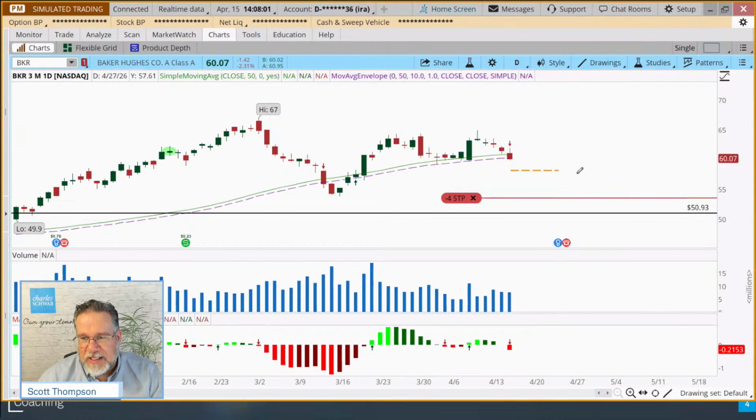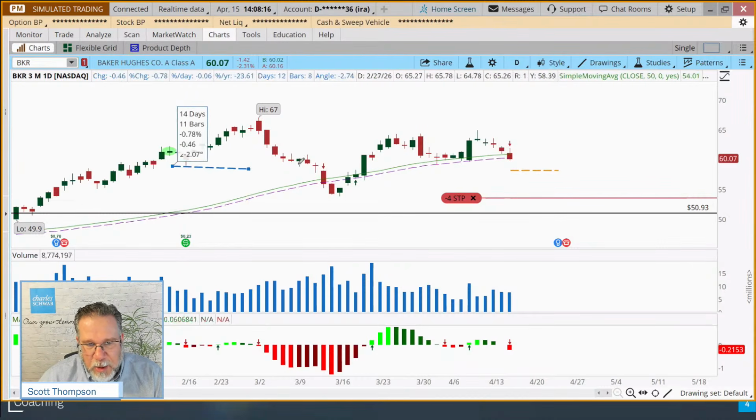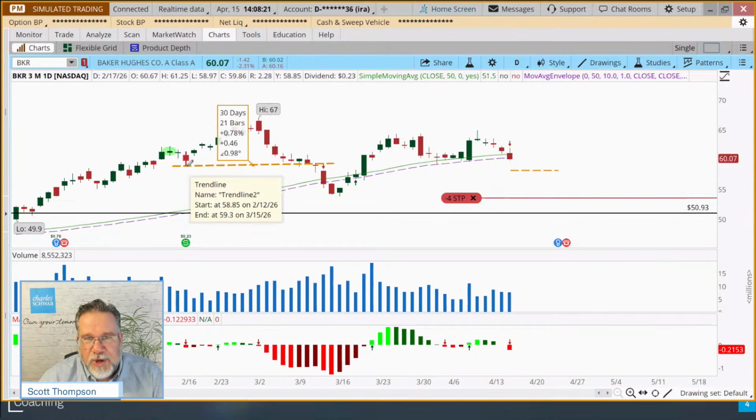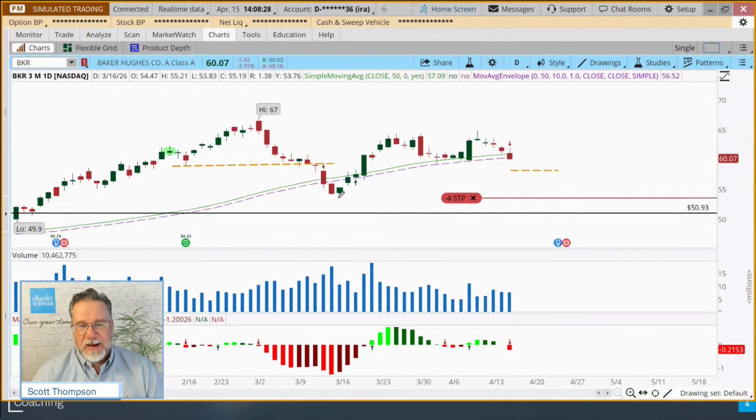So the question then is, does that stop make sense? You can see a couple of things going on here. We had the stock make a higher high and the trend was continuing. My opinion as a technical trader is that if this low was breached, right there, it would change the short-term trend from bullish to neutral. This is not uptrending in the short term anymore. We made a little bit of a lower low, we rallied up, we made a lower high over in here somewhere compared to the previous one, and right now it looks like we're in a little bit of a channel.